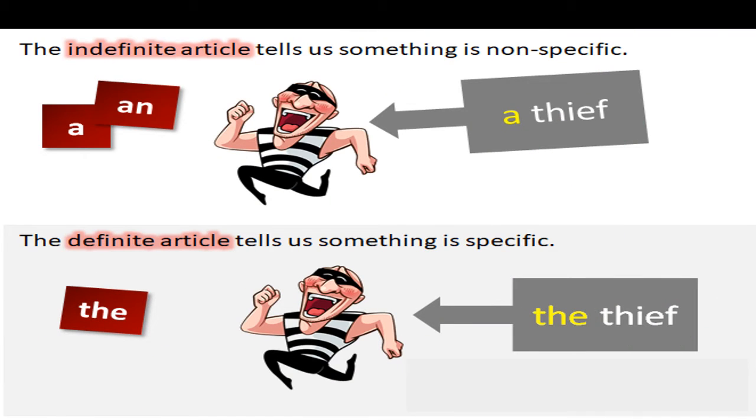Children, I think now it's clear that the indefinite article tells us something which is non-specific. Means if I say a thief, this is any thief. It is not known to us, isn't it? And when we talk about the definite article, which tells us something which is specific, we can say the thief. Why the thief? Because this is a specific thief, means the thief is known to us.